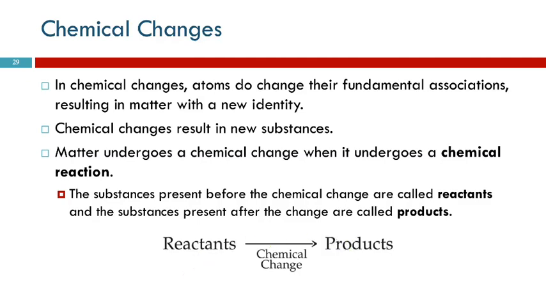There are a lot of terms and words that we use in science that could seem confusing on the surface, but we're actually trying to make things easy. The products are what is produced. The reactants are what reacts. And so this arrow is representing a chemical change.